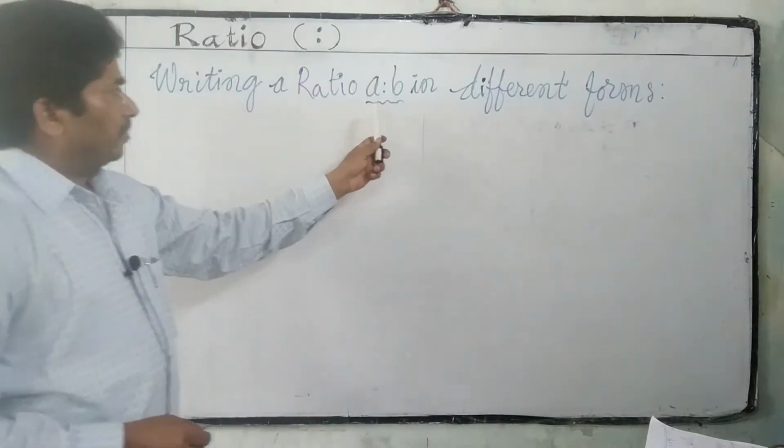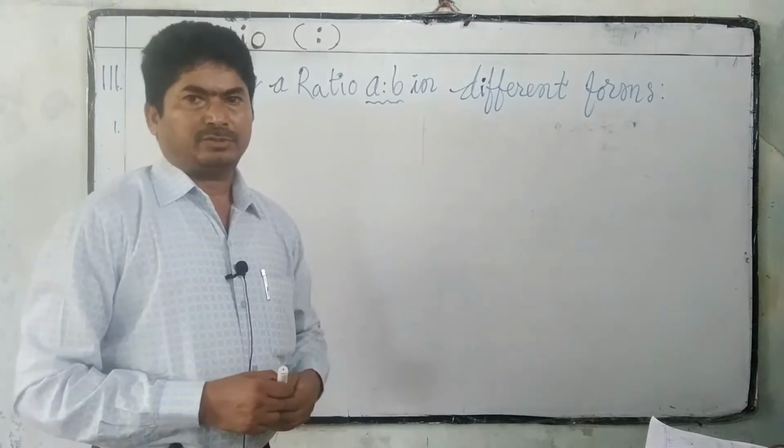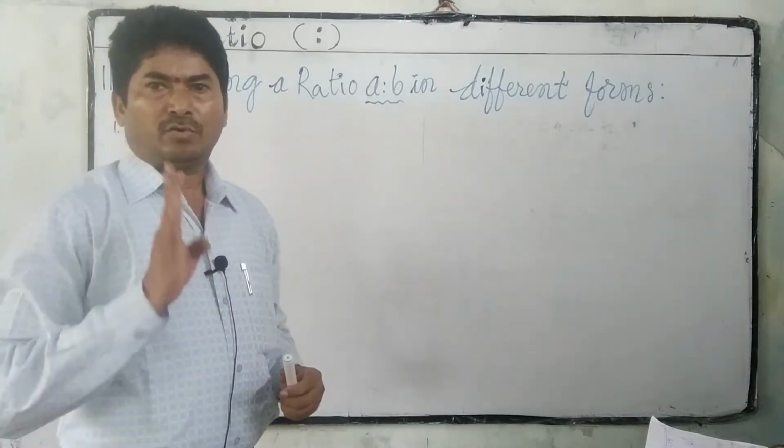Writing a ratio A is to B in different forms. Here we have 4 forms.